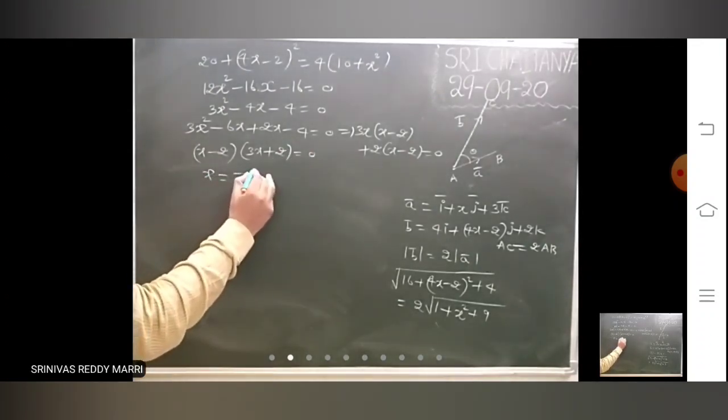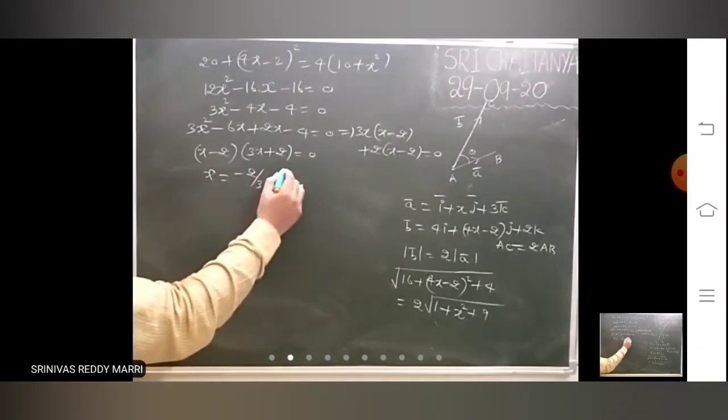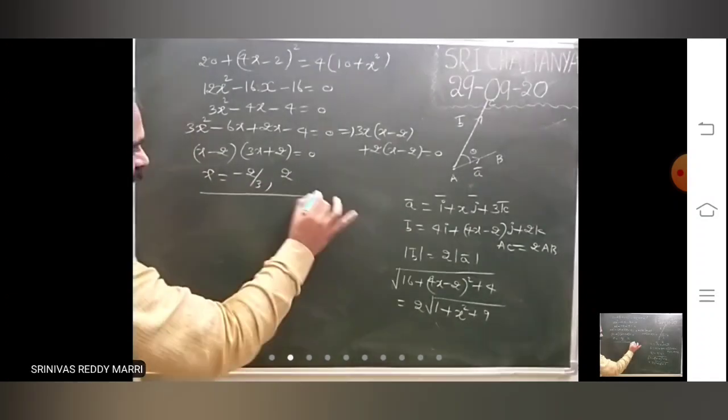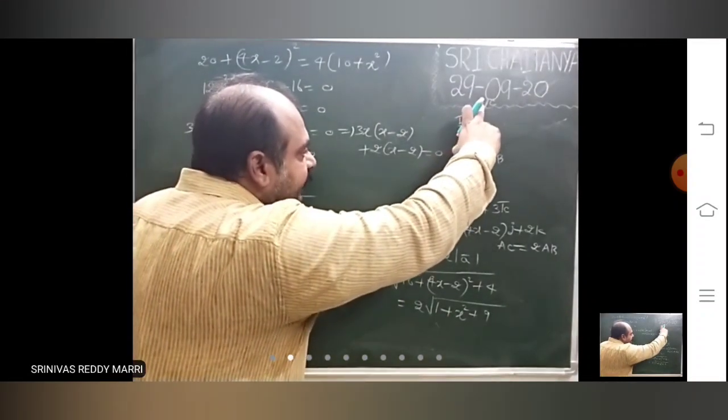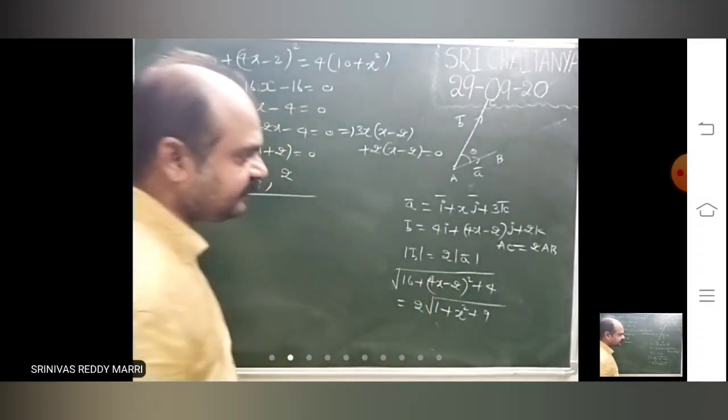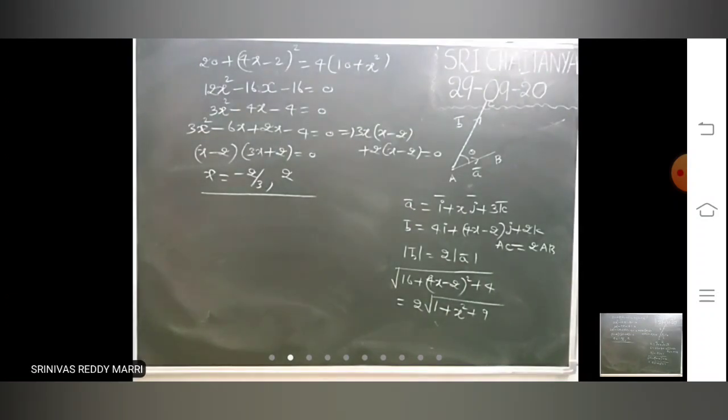Therefore, the x values are: one value is minus 2 by 3, the other value is 2. Simple, given that this vector has magnitude twice that of that. Look at one more problem.